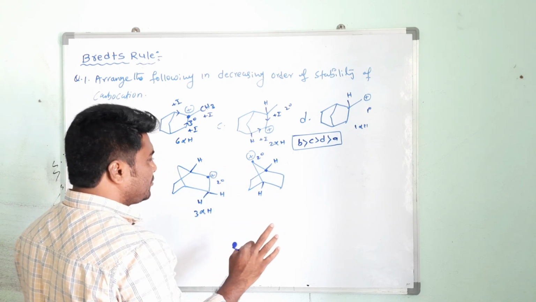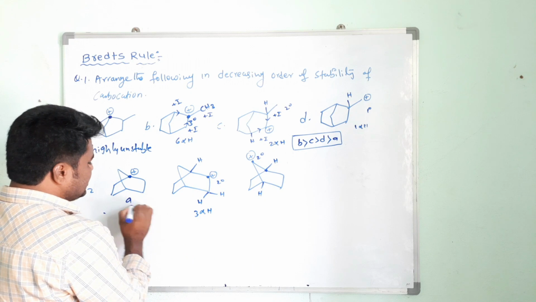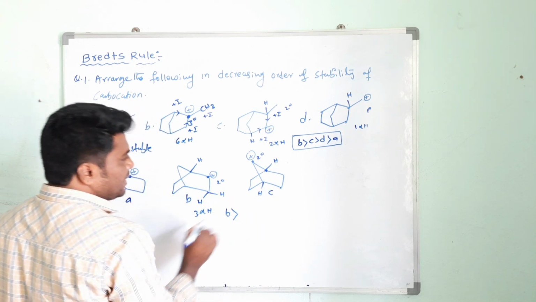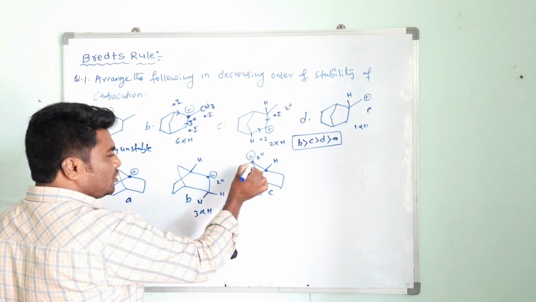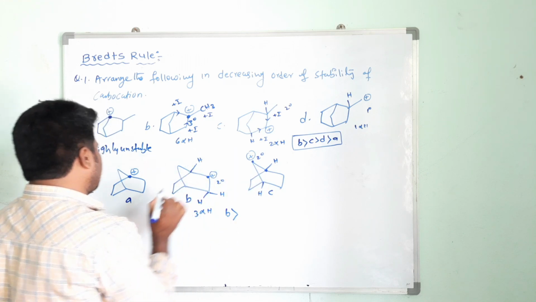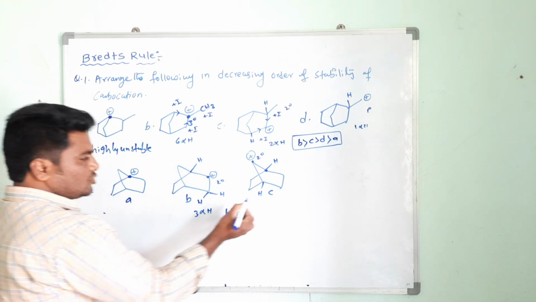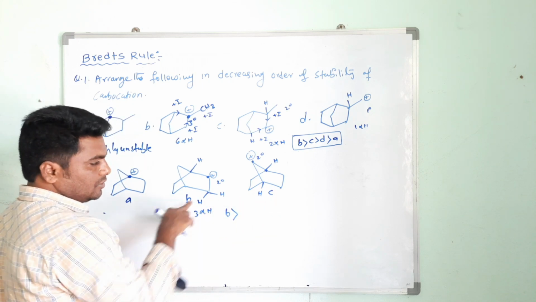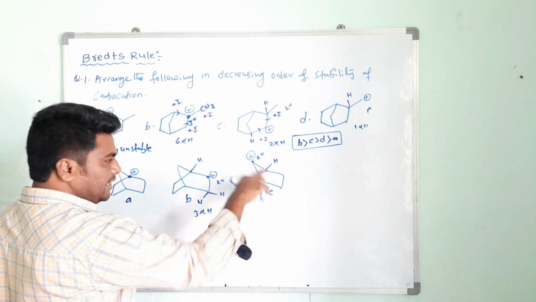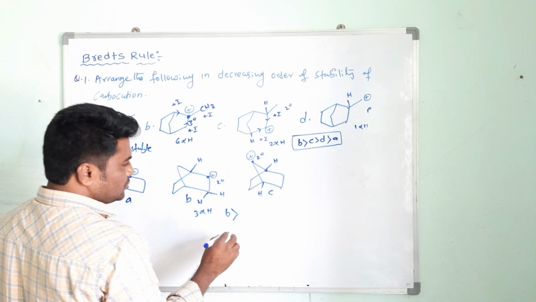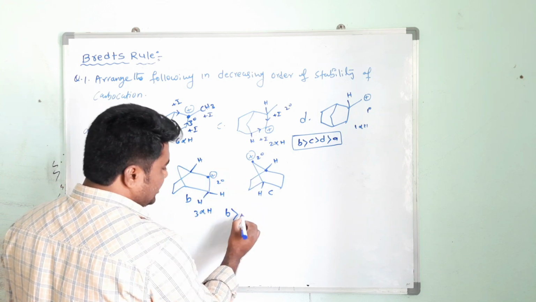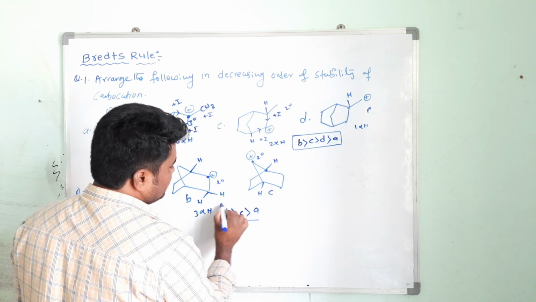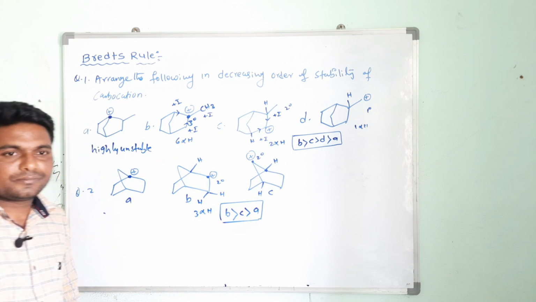Are you getting my point? So which is more stable? This is A, this is B, and this is C. So B is more stable. And see here, the carbocation is present at a non-bridgehead carbon atom, while here it is a bridgehead carbon atom. So C is a little bit more stable than A, but C is less stable than B. Hyperconjugation is not possible, only the inductive effect is there. So now C is more stable, then after that A. This is the stability order. Understood?